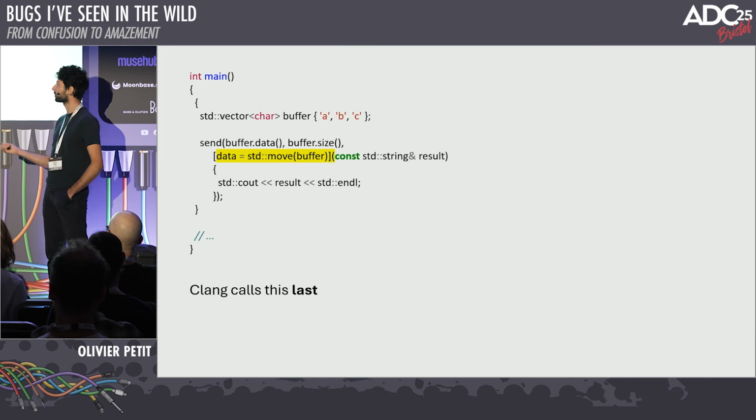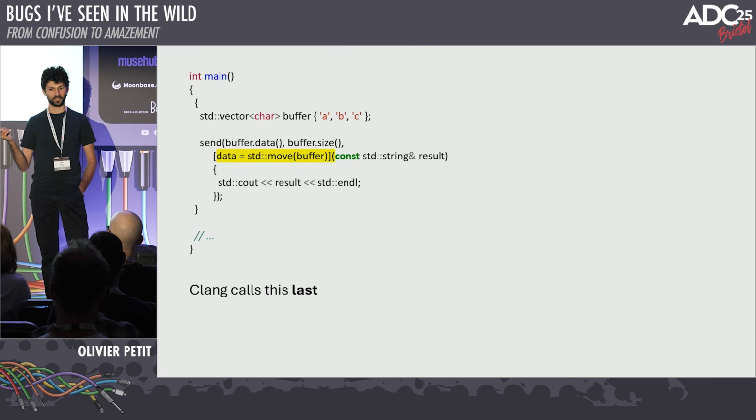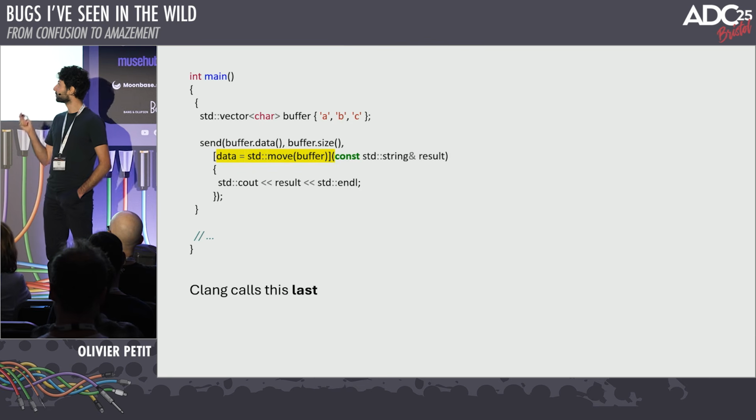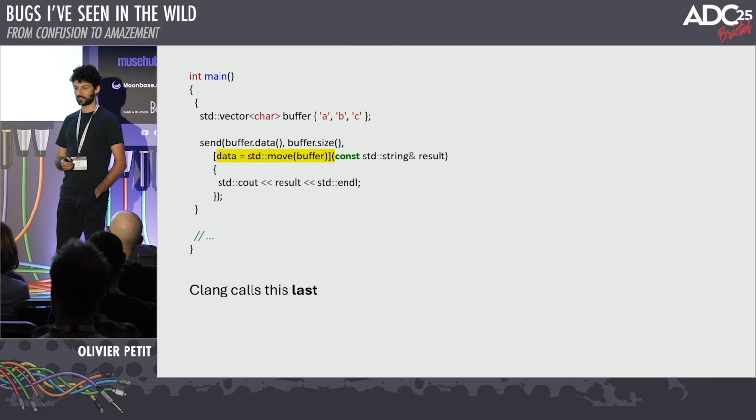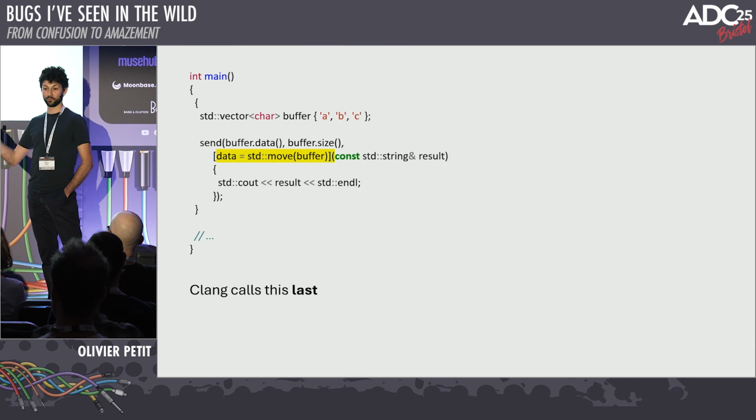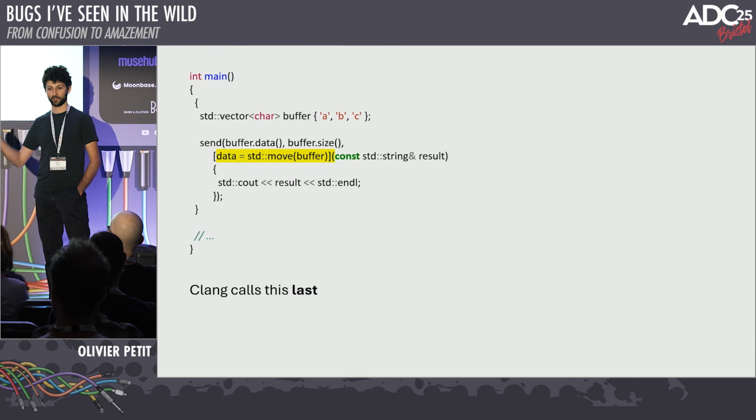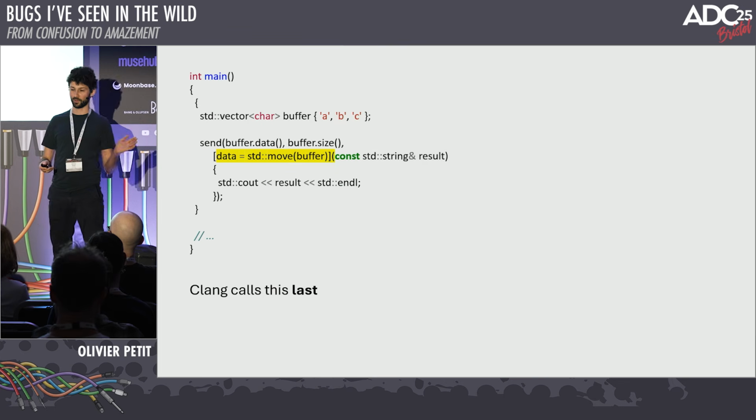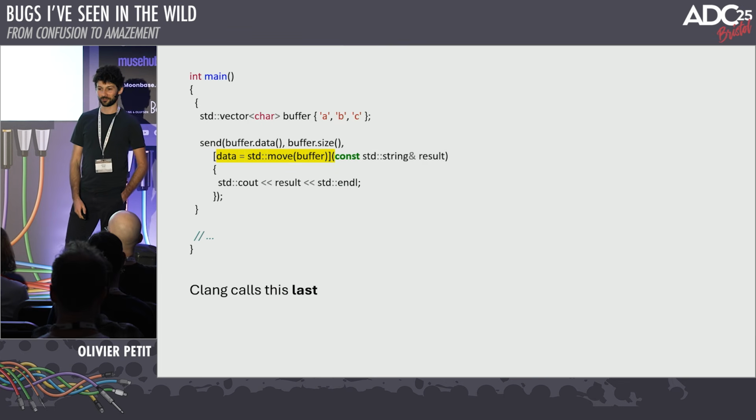Whereas on Clang, we'll call this last. And in that case, it works perfectly fine because we get the pointer, we get the size, then we transfer, using the move semantics, the ownership of that buffer to something else. It doesn't move in memory, so the pointer remains valid, and it works.